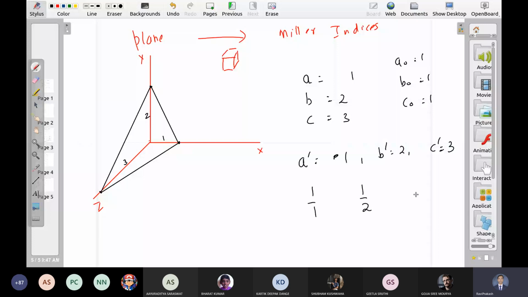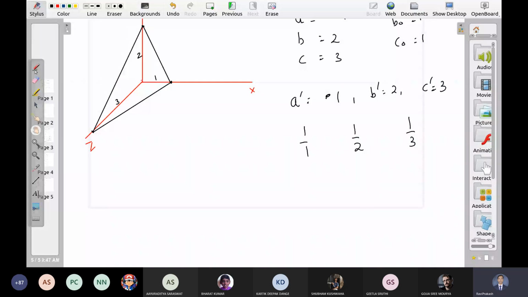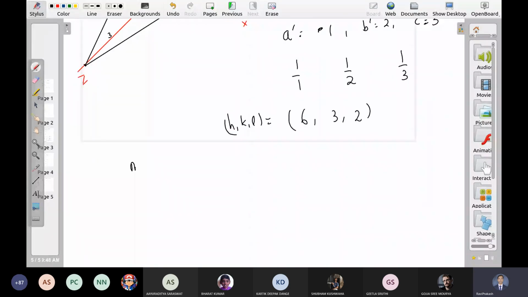Convert them to the smallest set of integers. So multiply with which number? Sir, 6. So 6, 3, 2. These are h, k, l. Okay. So if I give you any plane, in this way you can calculate the Miller indices. Now we know the Miller indices. Let us calculate the plane from it. Okay. Miller indices to plane.